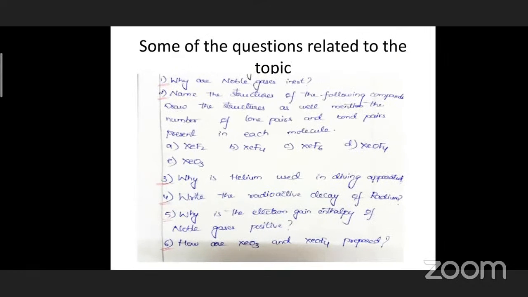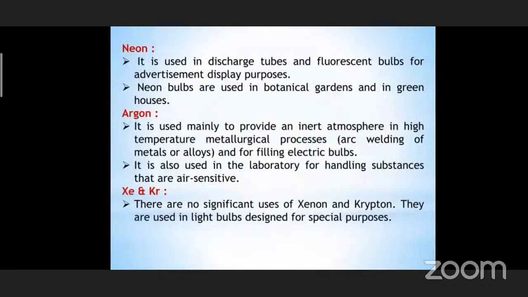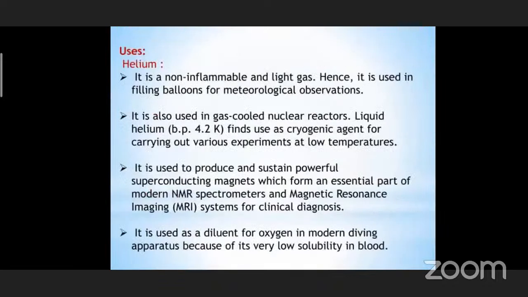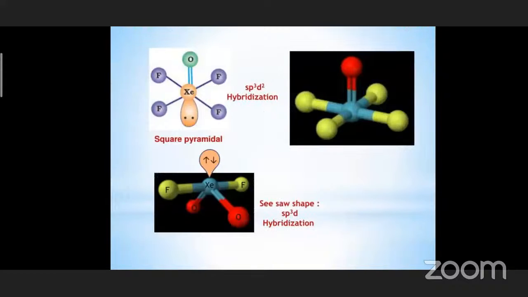Hope you have understood. Please go through the textbook and practice the structures, draw them, what is the configuration, how many excited states are required, that you have to practice for your IPE. You can go through this. Please practice these structures. Note it down.